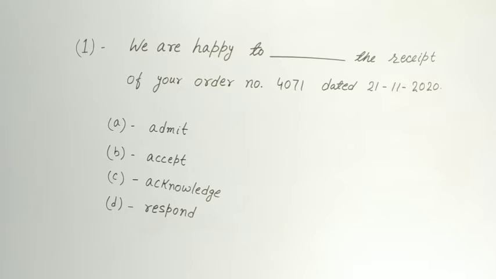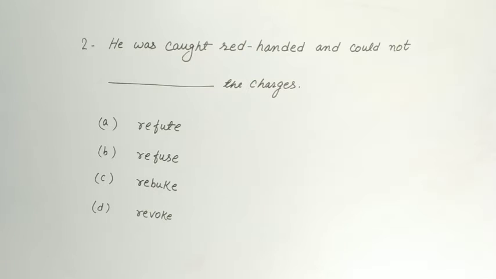Then let's start, and this is the first question of this test on the board. Question number 1. We are happy to dash the receipt of your order number 4071 dated 21/11/2020. And the options are admit, accept, acknowledge, respond. Question number 2. He was caught red-handed and could not dash the charge. And the options are refute, refuse, rebuke, revoke.